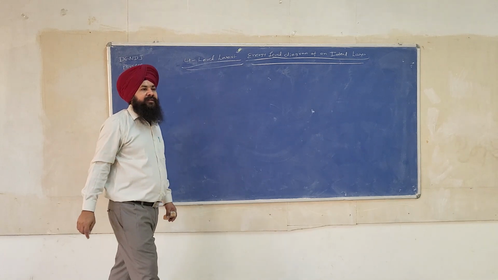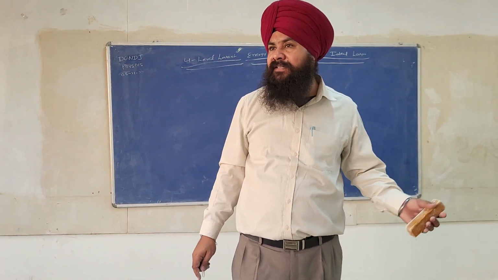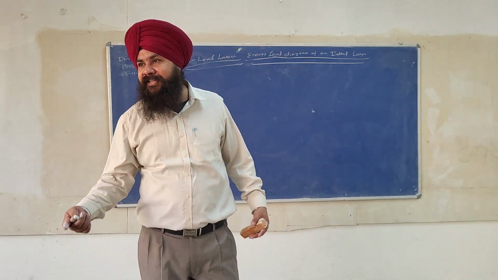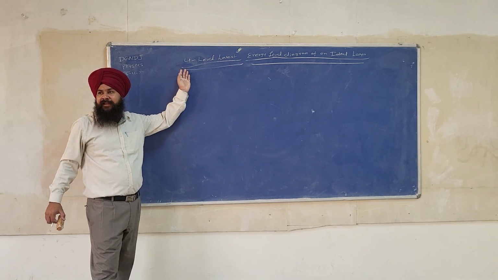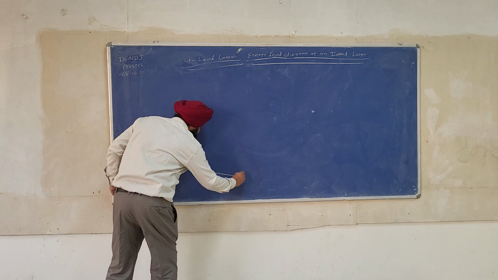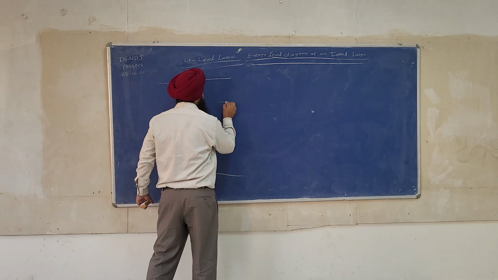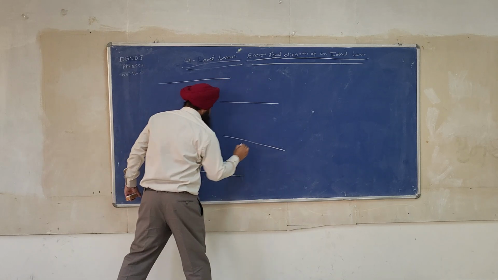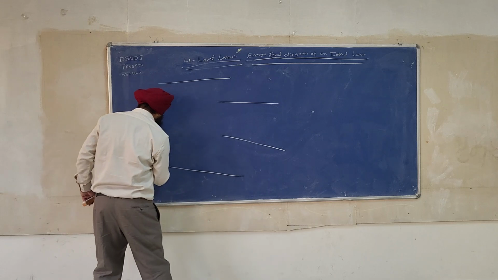Now see, a 3-level laser contains 3 levels, a 2-level laser contains 2 levels, and the 4-level laser contains 4 levels. The name itself suggests it contains 4 energy levels. So I will start from this. This is energy level 1, called E1.